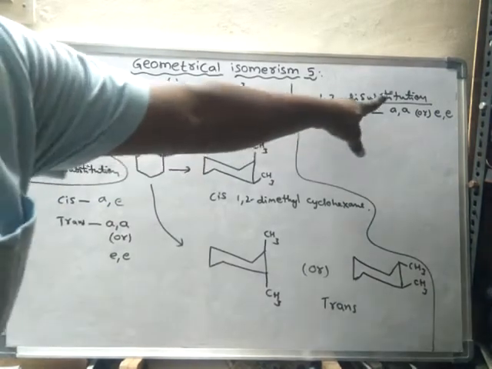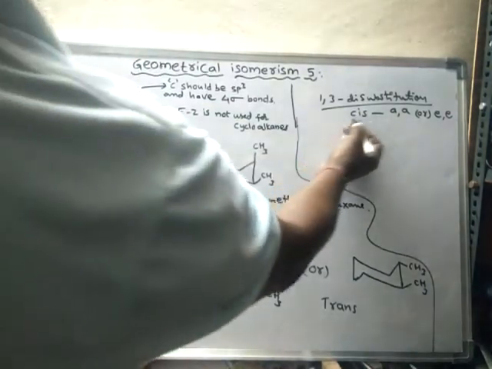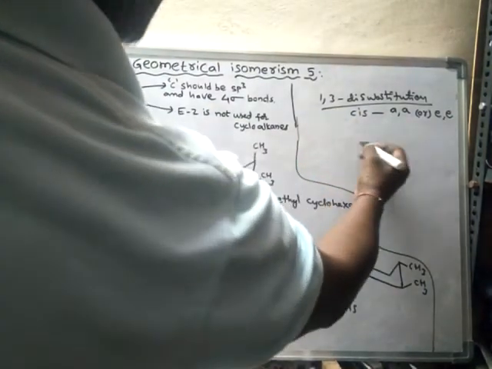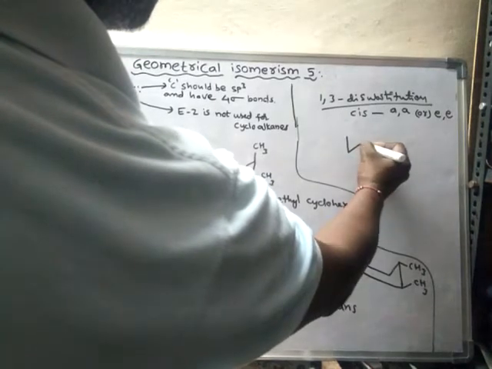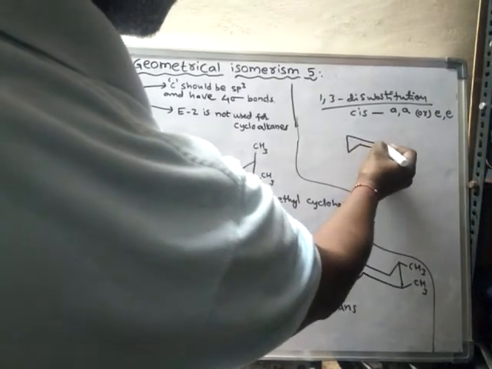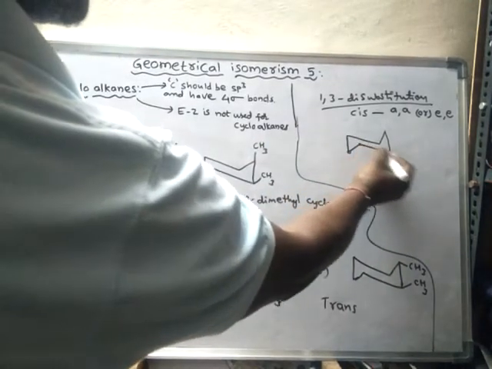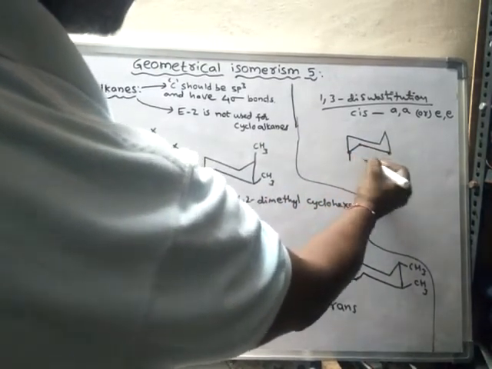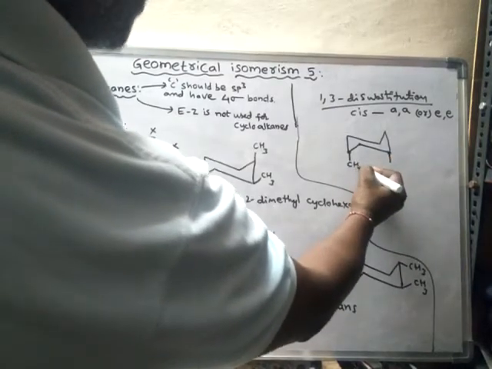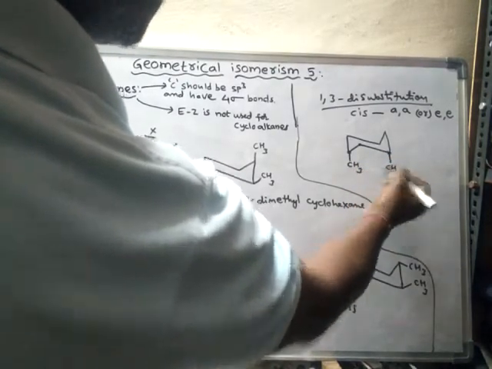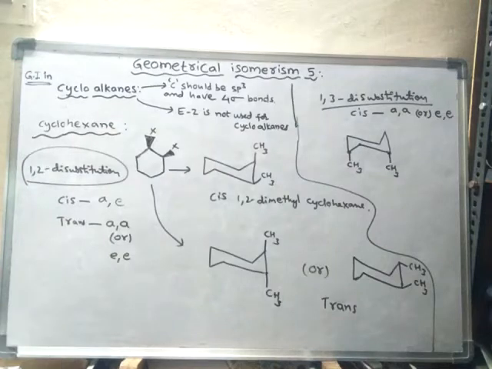But for 1,3 disubstitution, the cis form will be both of them in axial. So like this. If it is first carbon, this will be second and this will be third carbon. If both of them are in axial position, then it is said to be cis.